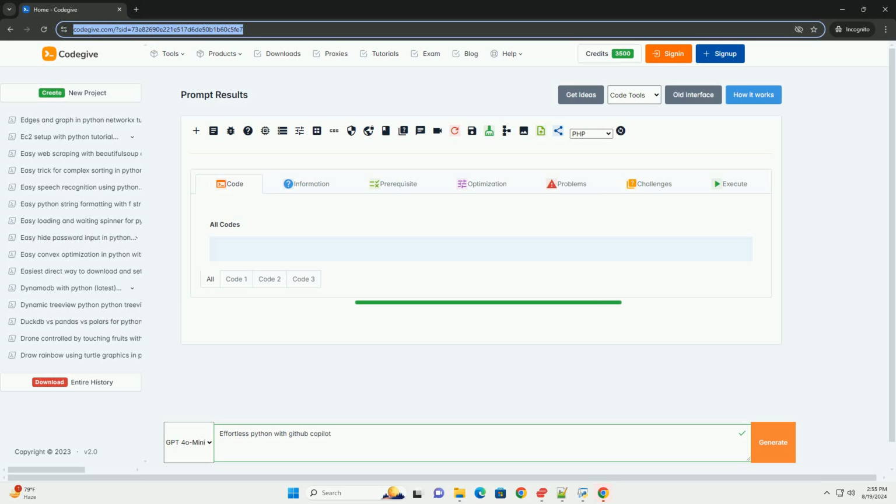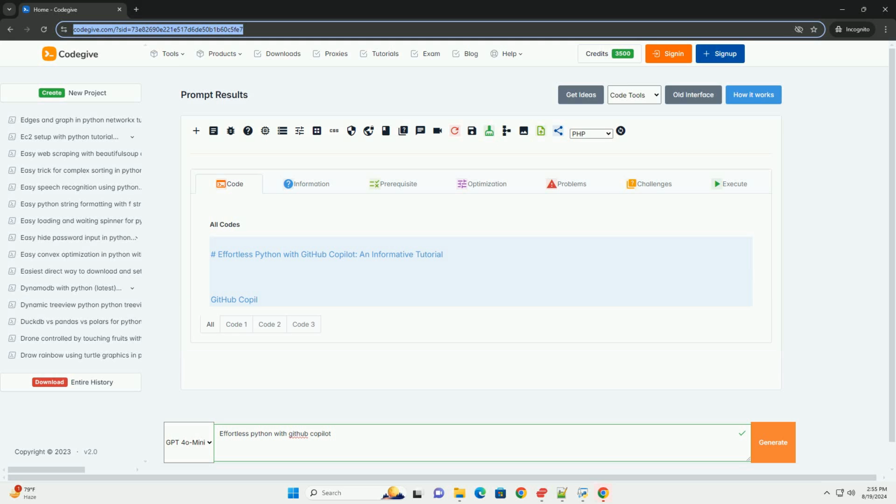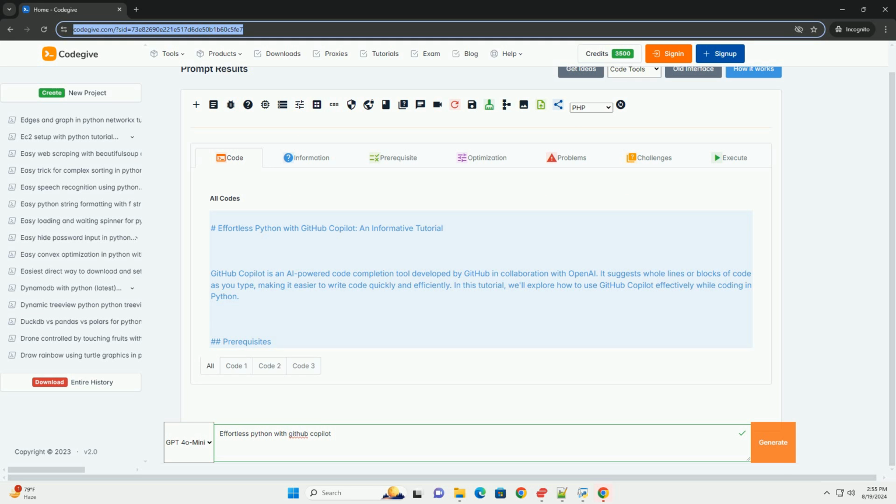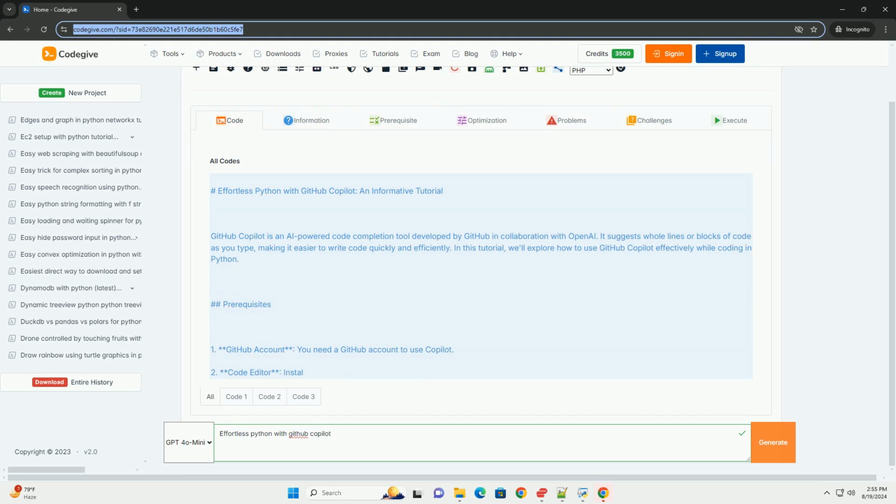Effortless Python with GitHub Copilot, an informative tutorial. GitHub Copilot is an AI-powered code completion tool developed by GitHub in collaboration with OpenAI. It suggests whole lines or blocks of code as you type, making it easier to write code quickly and efficiently. In this tutorial, we'll explore how to use GitHub Copilot effectively while coding in Python.